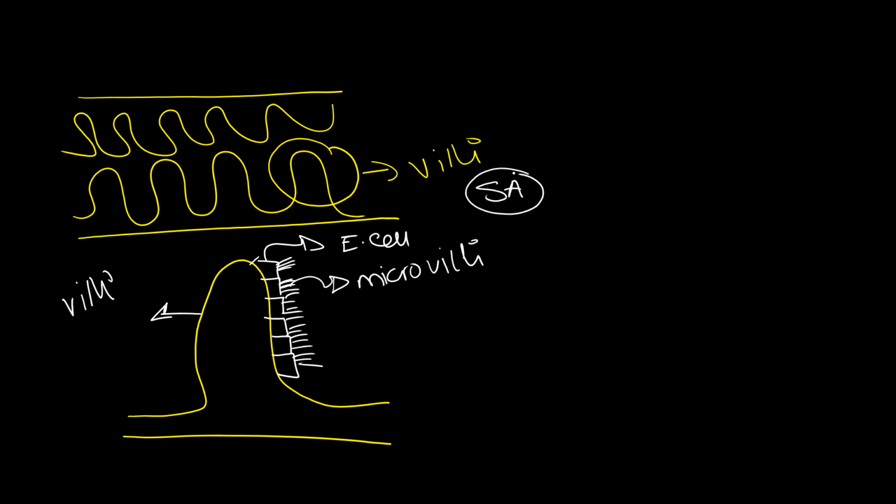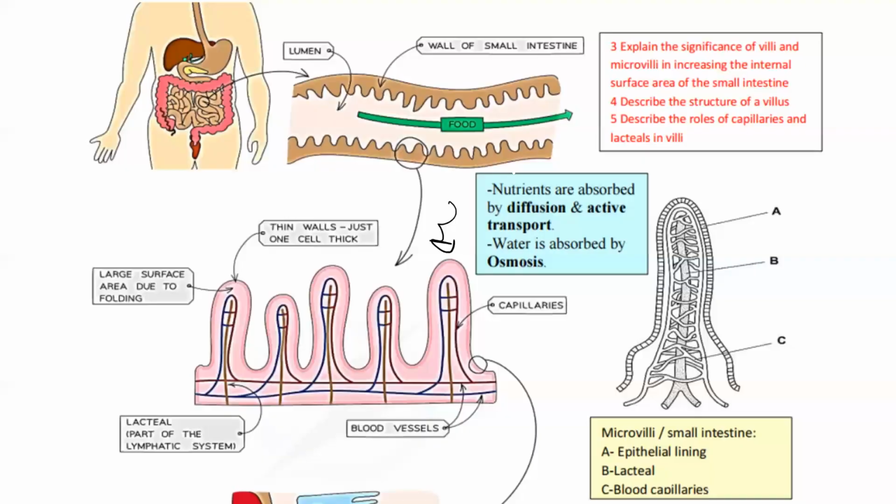Now, this villi absorbs all types of food. It absorbs the glucose and the amino acids and the vitamins and the minerals, everything. And it also absorbs the fats. Which part of the villi absorbs the fat? A or B or C in this picture? B. And this part, this vessel that absorbs the fats, it has a name. What is the name? Lacteal. See, it is clearly mentioned in your syllabus. Objective 5, describe the roles of the capillaries and the lacteals. The lacteals absorb the fatty acid and the glycerol and the fat-soluble vitamins because they're bigger in size.